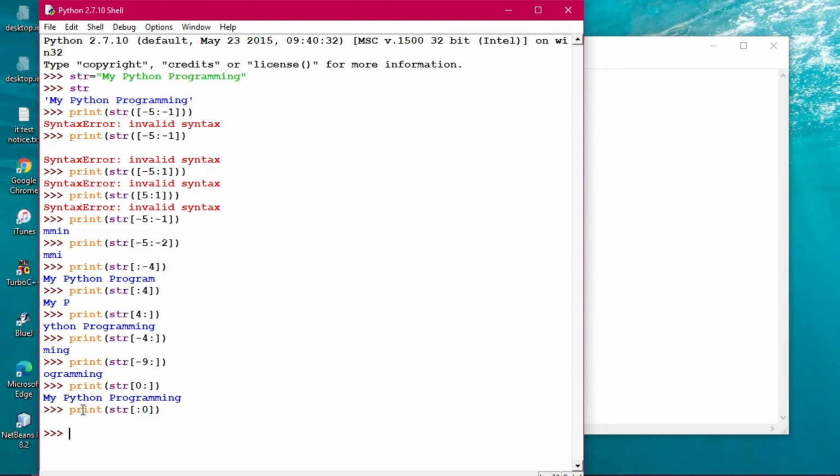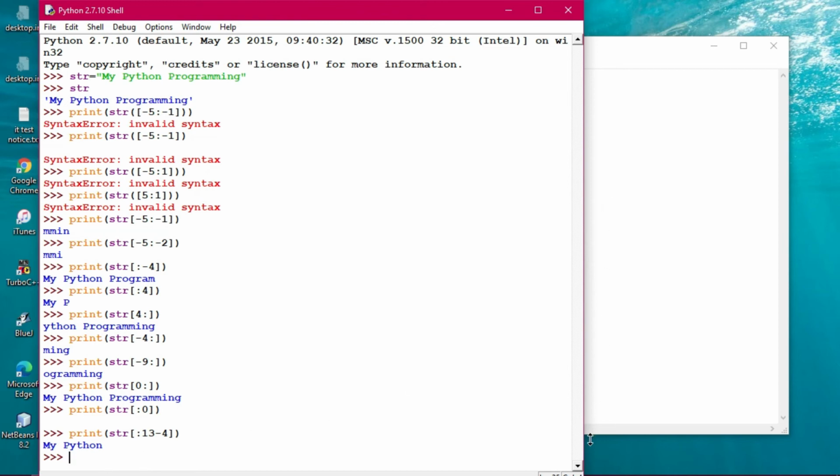Now suppose I'm giving print str with colon 13 -4. Then what will be the output? 13 -4 is 9, so up to 9 everything should be printed. So my Python has been printed, because 0 1 2, 3 4 5 6 7 8, 9 is here.